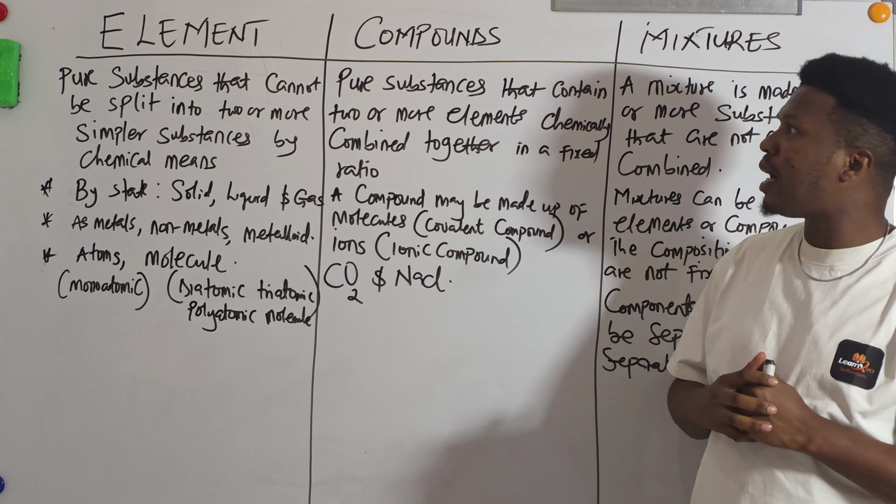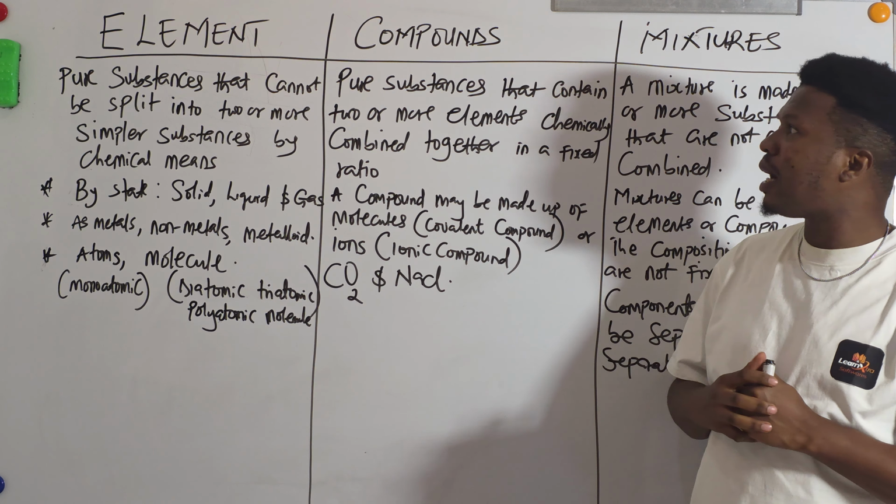The same thing goes with other compounds. A compound may be made up of molecules that are covalently bonded, or ions that are ionically bonded, also called electrovalent bonding. For example, CO2 is covalently bonded, while sodium chloride is ionically bonded. When I say ionically bonded, it means the bond holding the compound is an ionic bond.